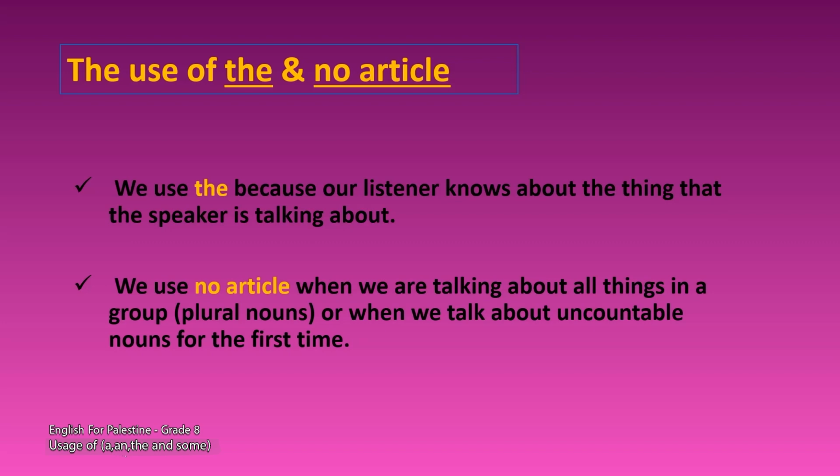And we use no article when we are talking about all things in a group, plural nouns. Notice we use no article with plural nouns when we start talking about things in general or all things in a group, or when we talk about uncountable nouns for the first time, right?